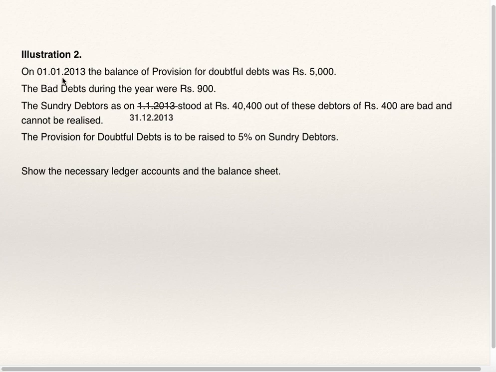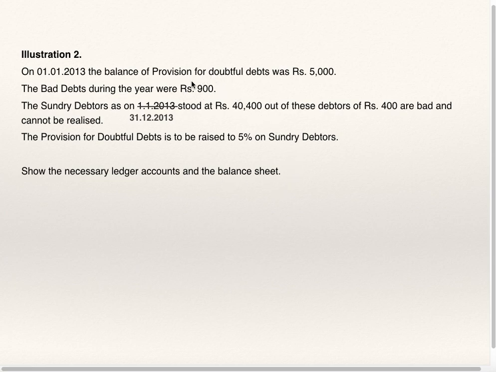Second illustration. On 1/1/13, the balance of provision for doubtful debt was 5000. Opening provision for doubtful debt 5000. Bad debts during the year 900. Sundry debtors as on 31st December 13 stood at 40,400. Out of these, debtors of 400 are bad and cannot be realized. The provision for doubtful debt is to be raised to 5% on debtors. Show necessary ledger account and balance sheet.